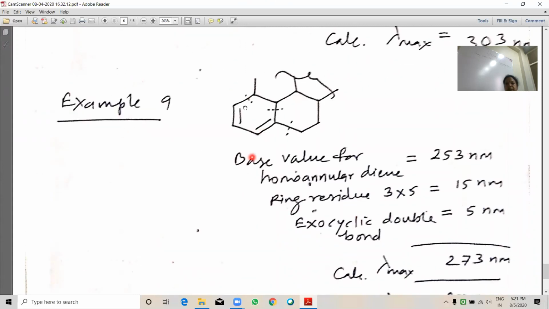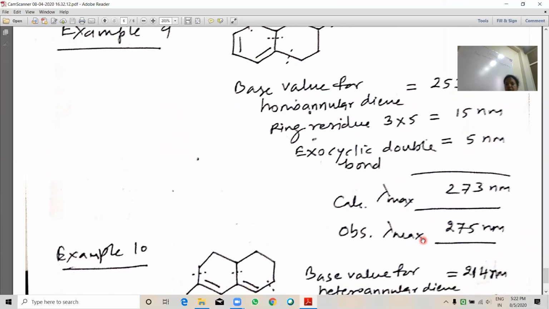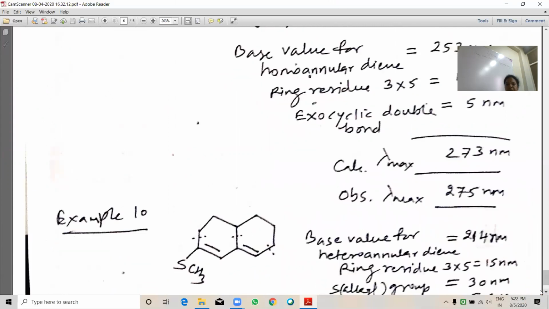Example 9, homoannular diene system. Base value of homoannular diene system 253 nanometer. Ring residue 1, 2 and 3, right? So 3 multiplied by 5, 15 nanometer. Exocyclic double bond. This ring double bond is exocyclic for this ring. So it is 5 nanometer. Calculated value 273 nanometer and the observed value will come 275. It is close to the calculated value.